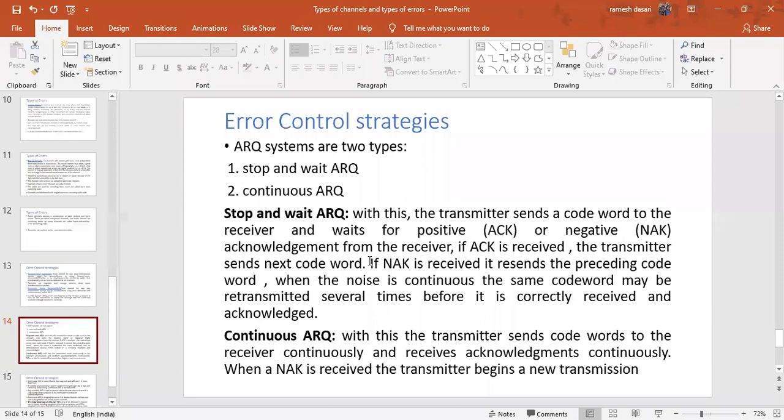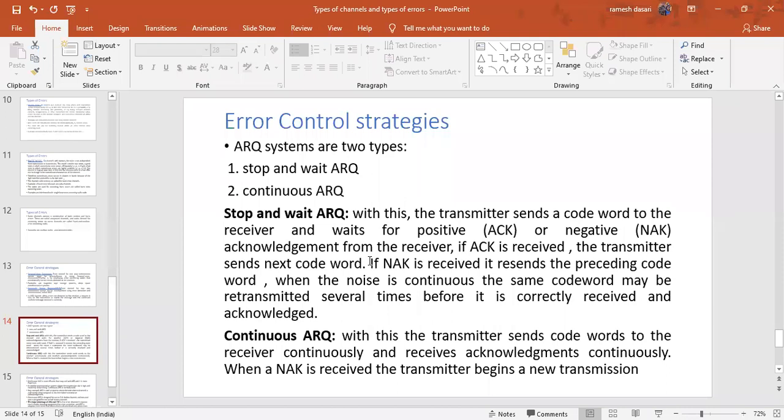So whenever the transmitter receives the positive acknowledgement, it transmits the next code word. Whenever the transmitter receives the negative acknowledgement, then it resends the previous code word. When the noise is continuous in the same code word, it may be retransmitted several times, until it receives the positive acknowledgement from the receiver. Only when the transmitter receives the positive acknowledgement does it signify that there is no error. Otherwise, the transmitter has to resend the code words.